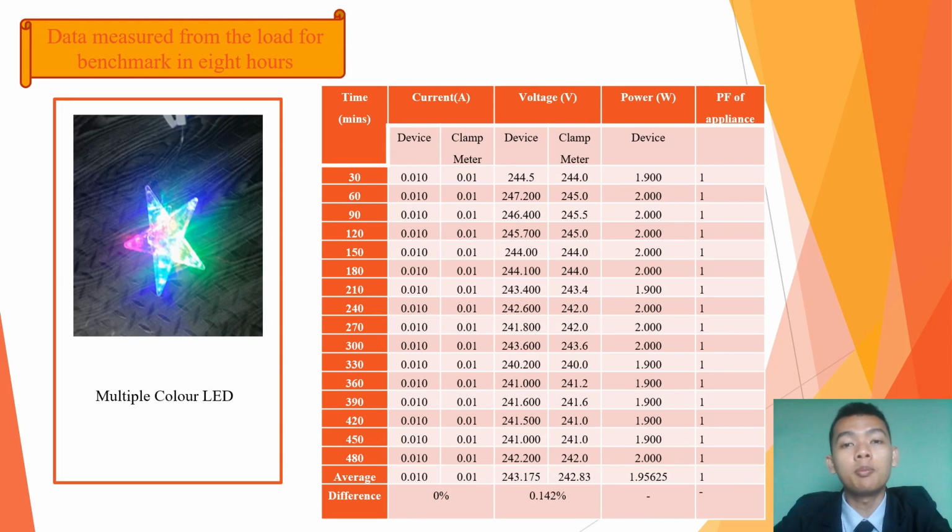Third is the multiple color LED. The average percentage difference of current of the multiple color LED between the clamp meter and the device is 0%. The difference is 0 because the power factor is 1. This means the appliance is in good condition because the voltage and the current are in phase and have a low harmonic content. Next, the average percentage difference of voltage is 0.142%.